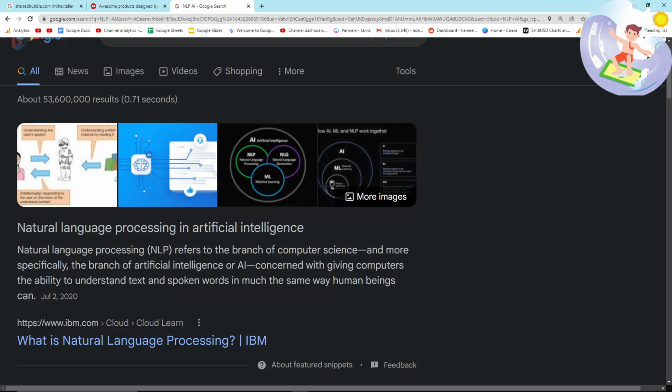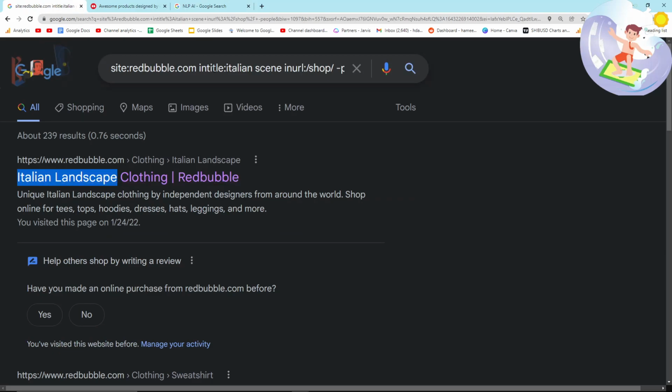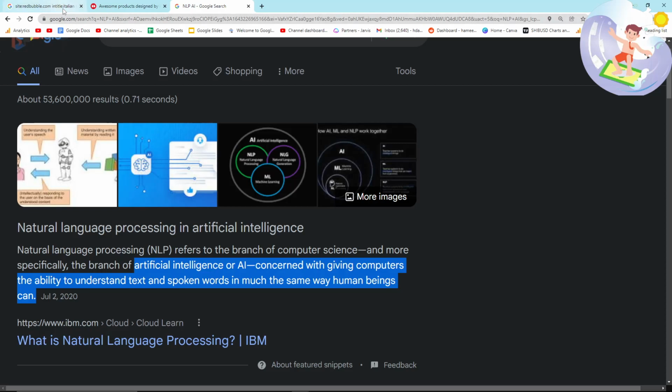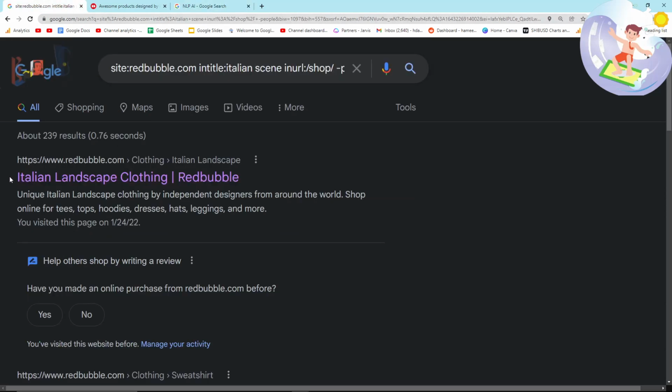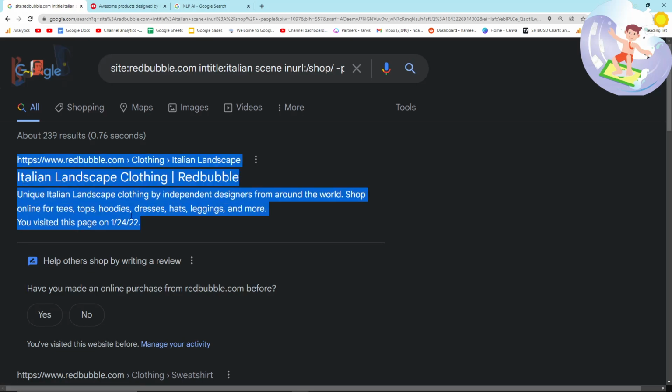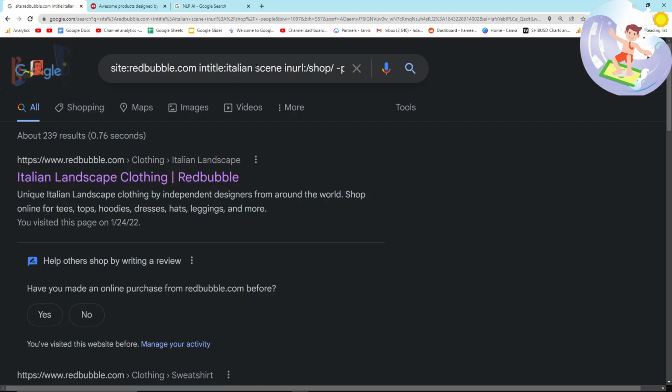Natural language processing, NLP, refers to the branch of computer science, and more specifically the branch of artificial intelligence, or AI, concerned with giving computers the ability to understand text and spoken words in much the same way human beings can. What does this mean? It means that when we use a synonym in Google, it uses NLP AI to add together those things and create these pages.